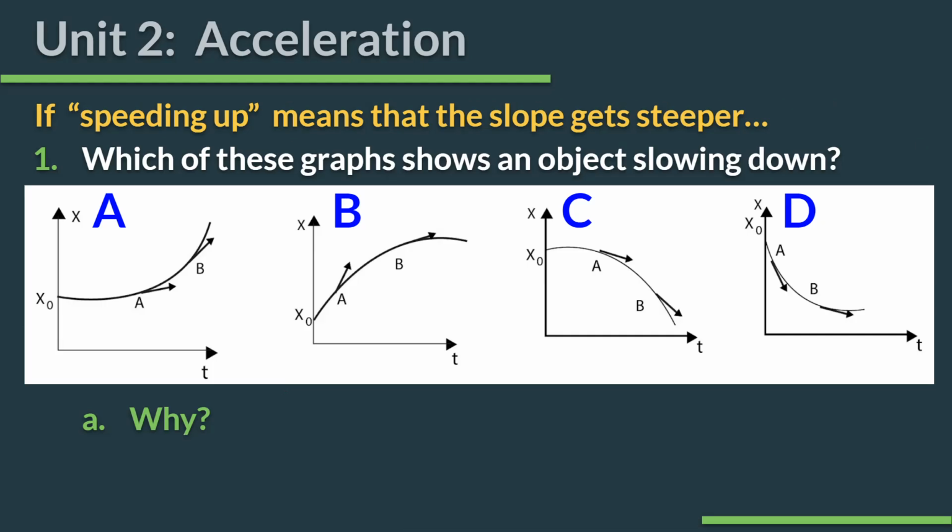All right, so if speeding up means that the slope gets steeper, which of these graphs shows an object slowing down? Take a moment and look at those. There's 4 of them there, A, B, C, D. Which one do you think? You can ask your neighbor and discuss it with them if you're not sure, but which one do you think shows an object slowing down? I'm going to give you 22 seconds to discuss with your neighbor, and then I'm going to call on somebody. So have an answer ready in case it's you.